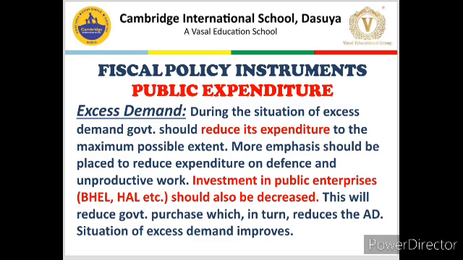This is the meaning of unproductive work. Government should reduce its expenditure on unproductive work, and I have also mentioned it in the slide, on defense, because defense expenditure is a big part of government expenditure, around 6 to 7% of the GDP, and we generally don't see much use of that from an economist's point of view. So, first thing, government should reduce its expenditure on defense and unproductive work.